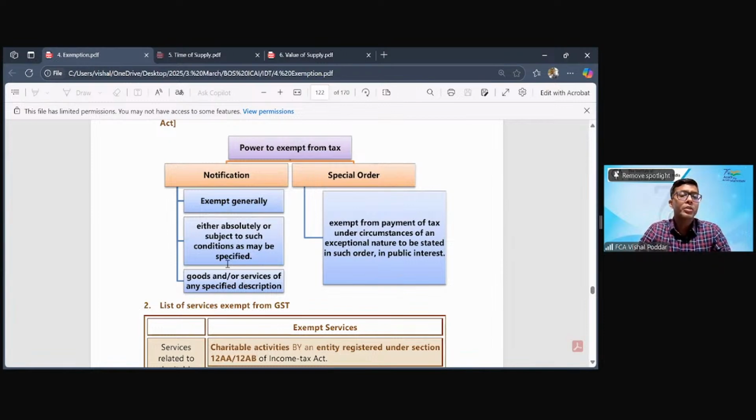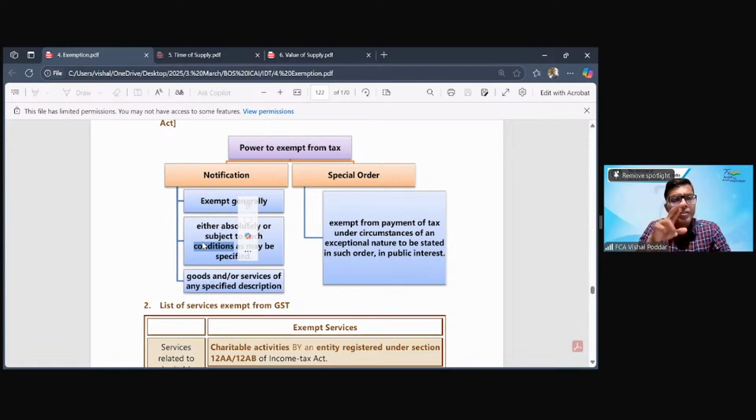Now in general exemption, there could be two types. One is an absolute exemption and the second is a conditional exemption. What is an absolute exemption? Again, this point is important and of relevance for your exam, so be very clear about the difference between absolute and conditional exemption. Absolute exemption is an exemption which says this is exempt. Conditional exemption is an exemption which says if you do this, then this will be exempt.